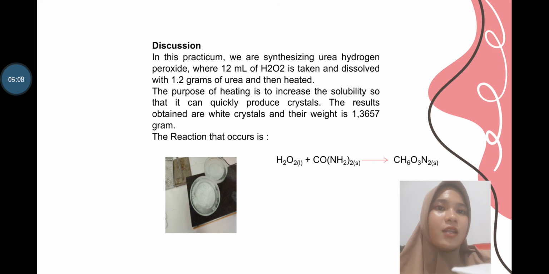Discussion. In this practicum, we synthesized urea hydrogen peroxide, where 12 ml of hydrogen peroxide was taken and dissolved with 1.2 grams of urea and then heated. The purpose of heating is to increase the solubility so that crystals can be produced quickly. The results obtained are white crystals with a weight of 1.3657 grams.